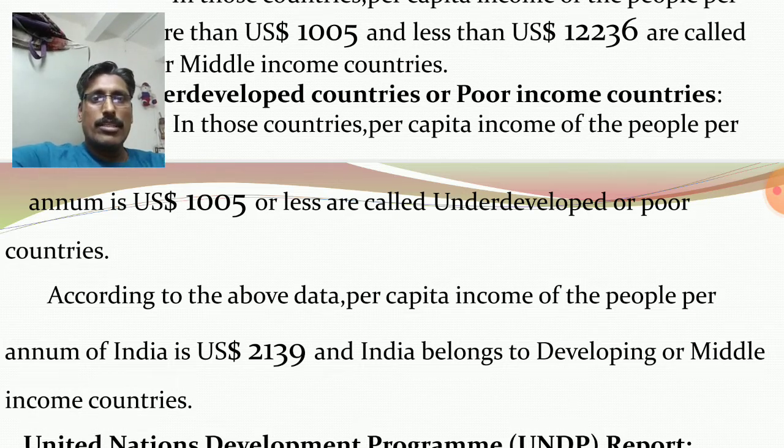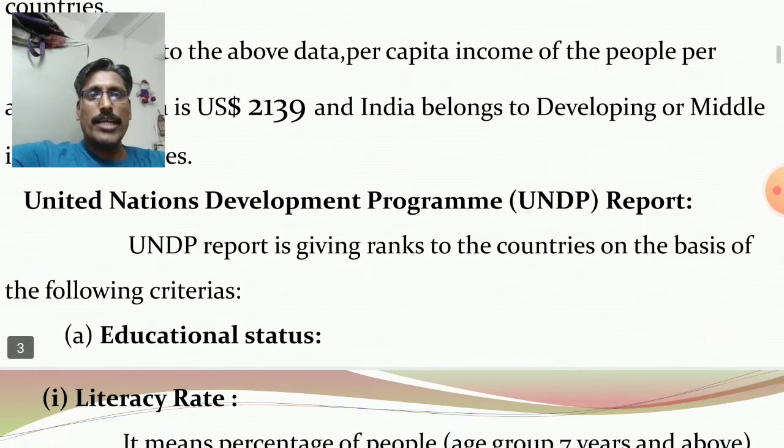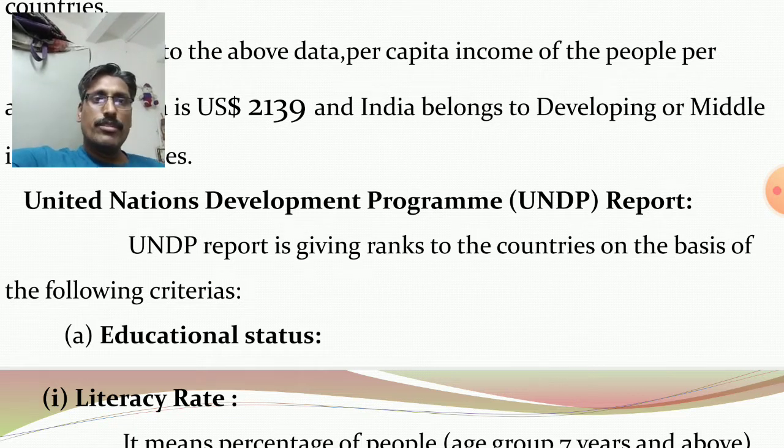Clear? Then in case of second report, United Nations Development Program report, it is called UNDP report. Here the countries are getting ranks on the basis of the following criteria. UNDP report considers three criteria.